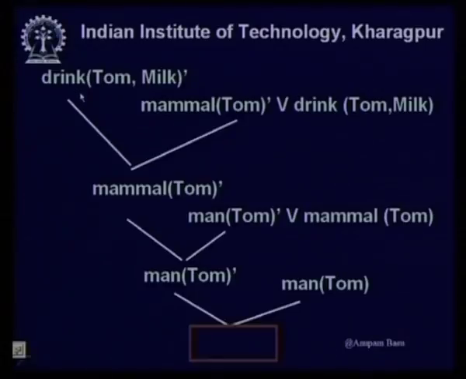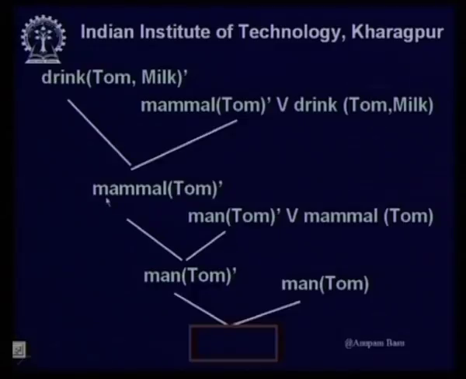Now, let me just go through this and state it in a different way. My job was to disprove that Tom does not drink milk.